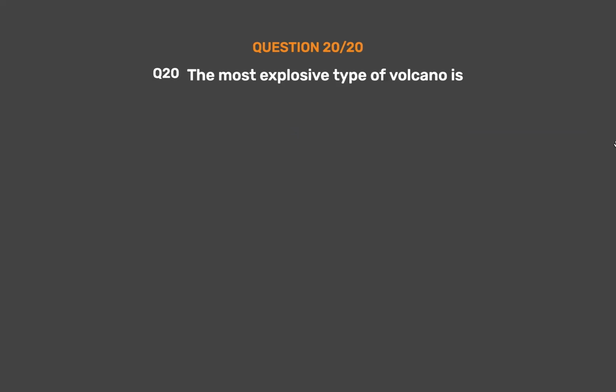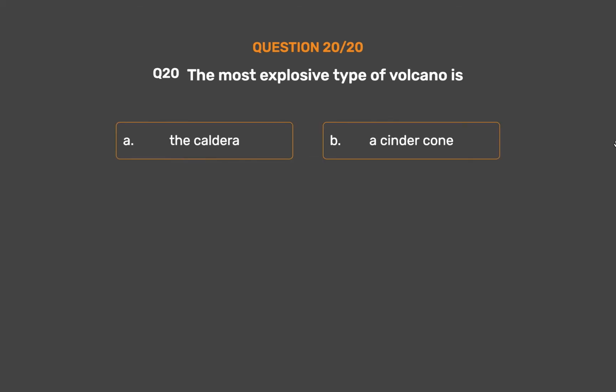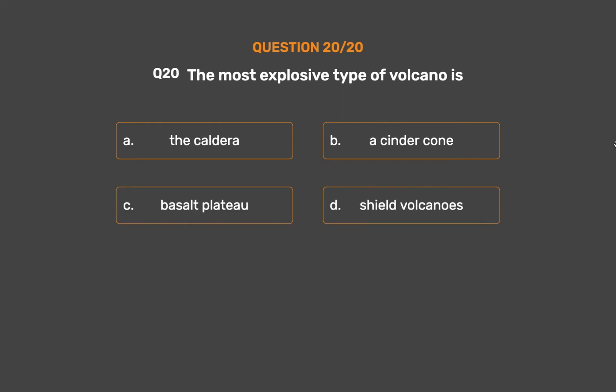Question number 20. The most explosive type of volcano is: Option A. The caldera. Option B. A cinder cone. Option C. Basalt plateau. Option D. Shield volcanoes.